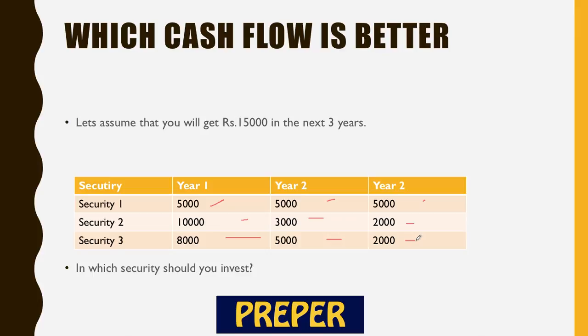Essentially, the security which gives you more cash flows early on, right? So if you see, it's giving us equal cash flows in all the 3 years. In this, the first cash flow is quite higher. It's almost double this one, right? Then the second cash flow is higher than the third one. In this, the first cash flow is higher than this one, but it's not higher than this one. The second cash flow is high. Here, this is higher. But the first cash flow is the most important. If you are getting the maximum cash flow in year one, then that investment is the most convenient one.